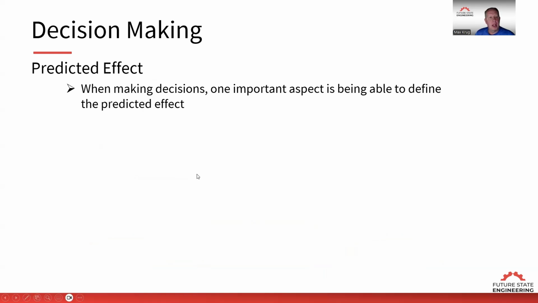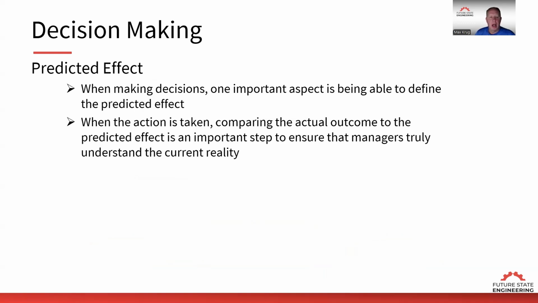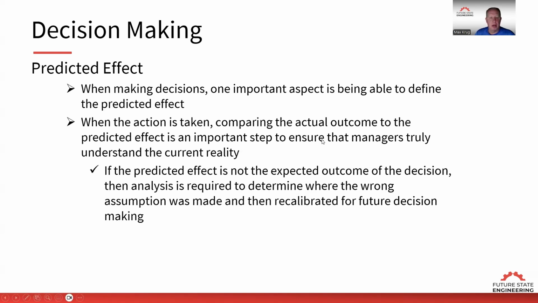So when we're looking at decisions, another thing that we want to do is look at predicted effect. So if I make this decision, what do I expect the outcome to be? And that's the predicted effect. And so when action's taken, are we achieving the outcome that we expected to happen? And if not, we need to recalibrate. So if the predicted effect is not the expected outcome of the decision, then we need to do analysis and determine where was the wrong assumption that was made and then recalibrate for future decision making.